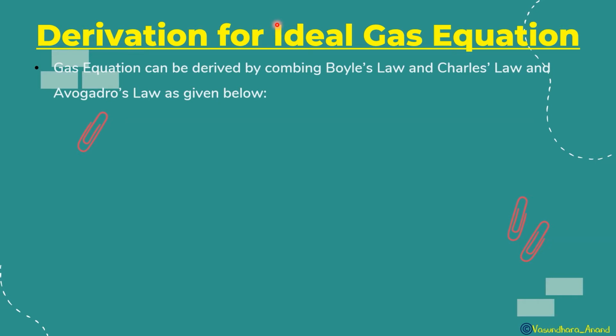So the gases which cannot behave as an ideal gas, or which cannot follow the gas laws at all conditions of temperature and pressure, are called real gases. That means under certain conditions they will follow, but under some conditions they won't follow. Yes, so that is called a real gas. So actually it is always a real gas. If I ask what the conditions are when a real gas can act as an ideal gas, then if they follow those conditions, they will be considered as an ideal gas, isn't it?